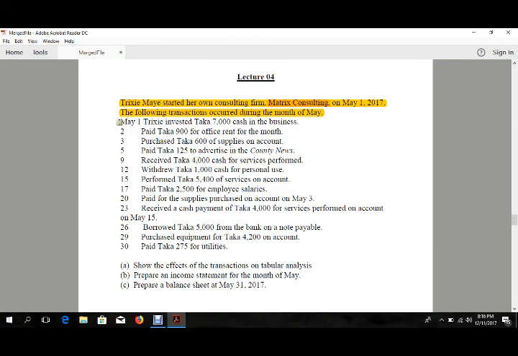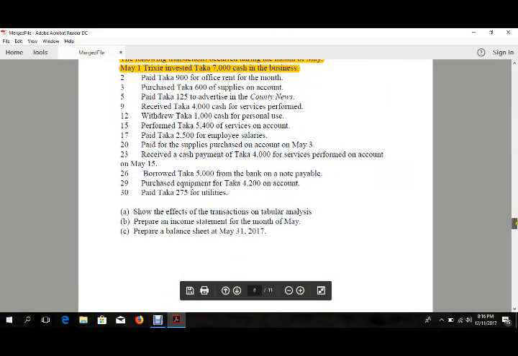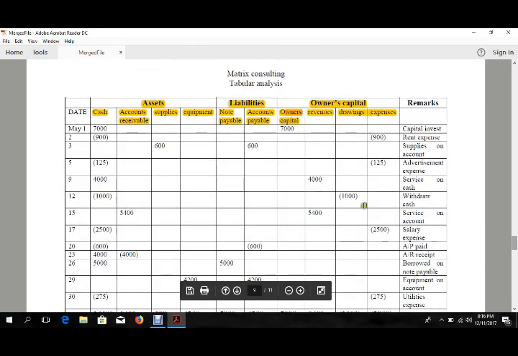The first one is that on May 1, Trixie invested 7,000 taka in cash. So what Trixie did, Trixie invested 7,000 taka in the business. So as we know, let's go to the table. She invested 7,000 taka. So it will be owner's capital, because she had the money at the beginning of the company, and also the money is in cash, so we will enter it in cash and owner's capital.